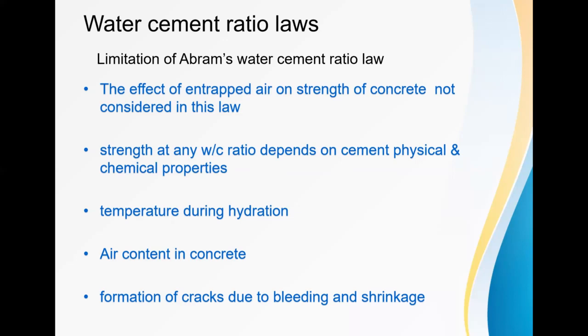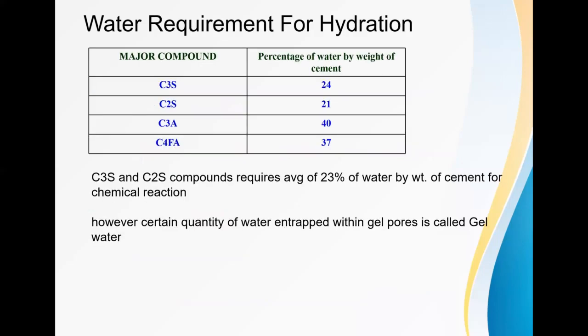That means during the hydration process, what is the temperature and what moisture corrections we are going to apply, that also we need to consider. Fourth is air content in concrete. Fifth is the formation of cracks due to bleeding and shrinkage. Definitely there may be chances of certain shrinkage and bleeding, so that also is not considered.